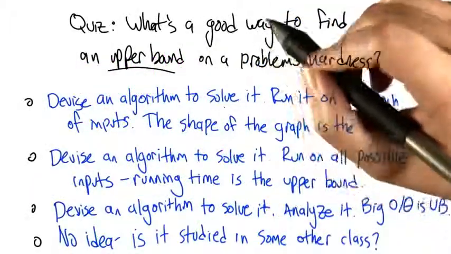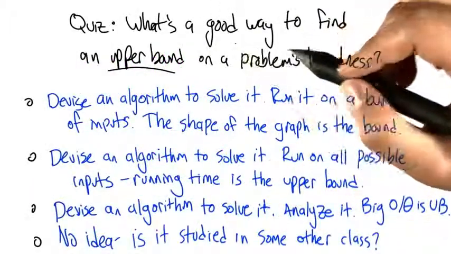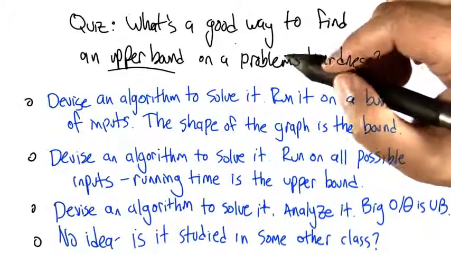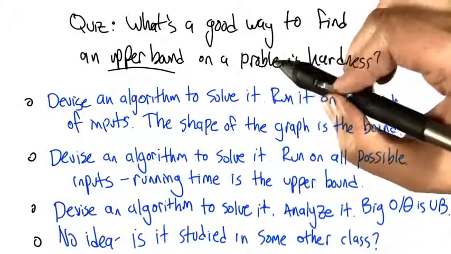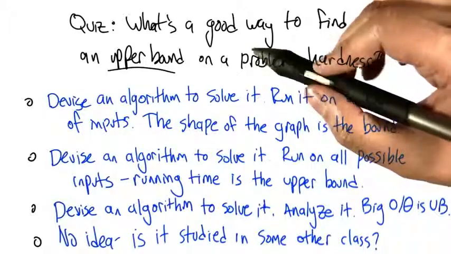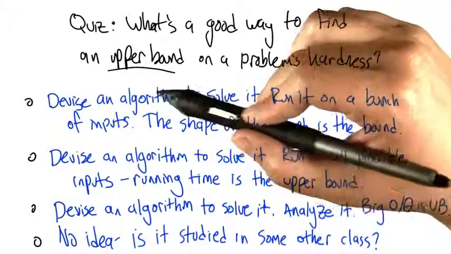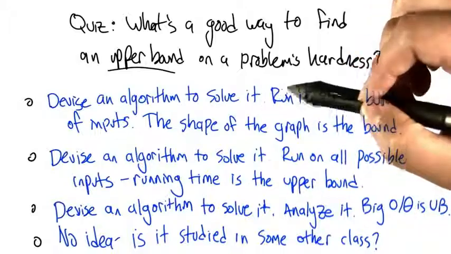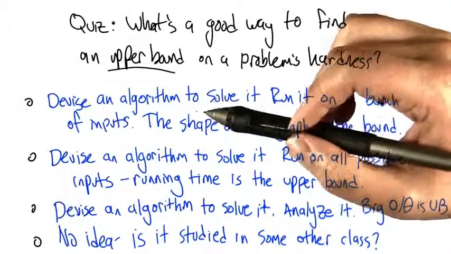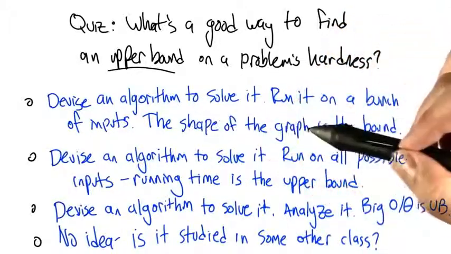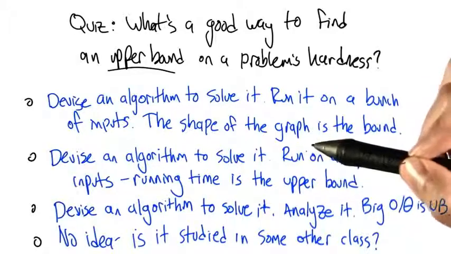So here's a question for you. What's a good way to find an upper bound on a problem's hardness? If we know an upper bound and a lower bound, that gives us a sense of how hard the problem is. How do we find an upper bound? So here's some choices. One is devise an algorithm to solve the problem, run it on a bunch of inputs, and then look on the graph to see what the shape of it is, and that tells us the bound.